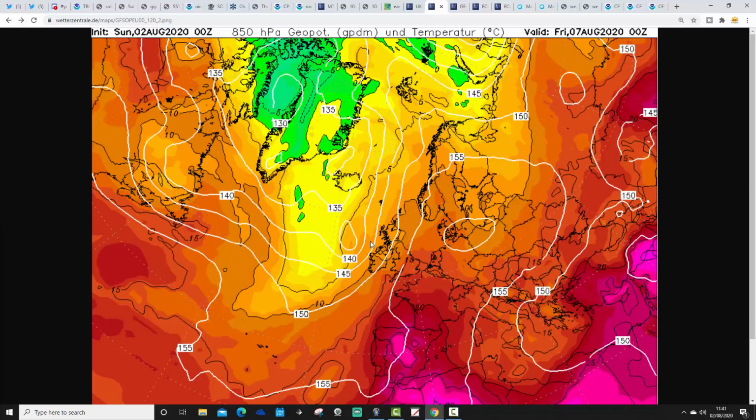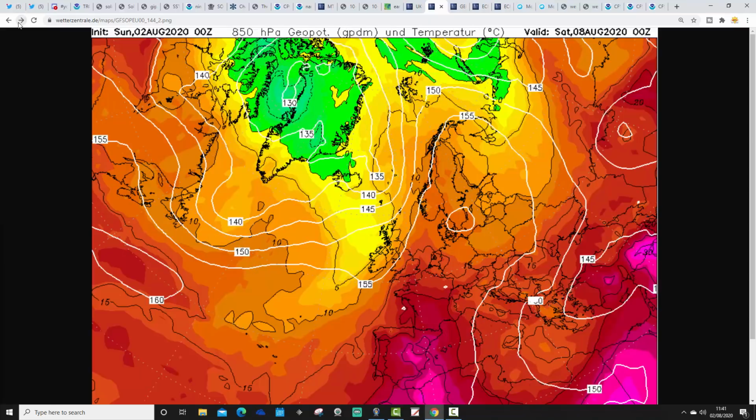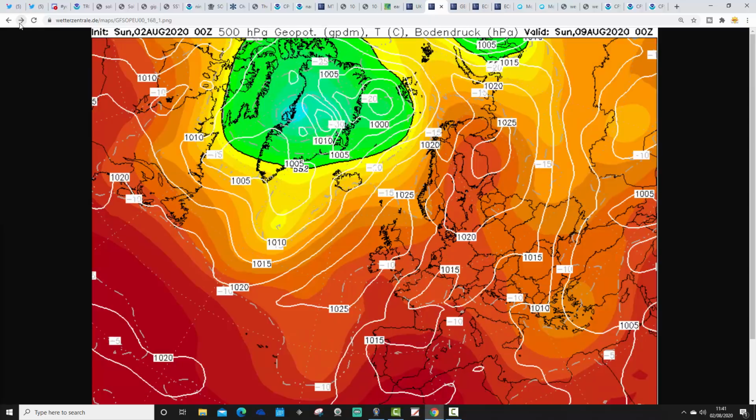Upper air temperatures are not as extreme as they were last Friday, for this coming Friday, but it's enough to get us back to around 30 degrees down in the south. And then into the weekend, again, we've got this heat pushing northwards from France, turning us increasingly hot. I think Saturday could be the peak of the temperature for this particular hot spell, actually. Temperatures could get back into the mid-30s Celsius down in the south on Saturday.